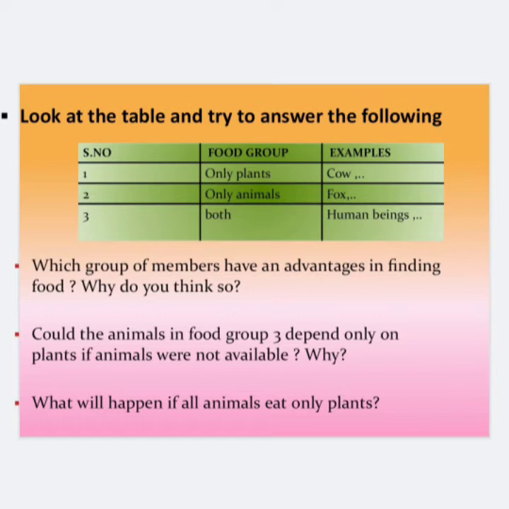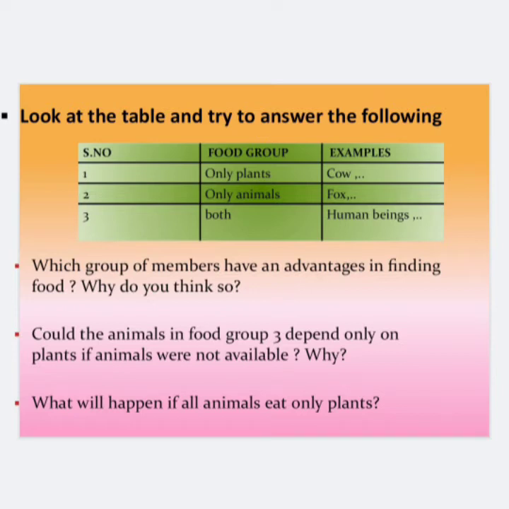The next question is, could the animals in the food group 3 depend only on plants if animals were not available, why? Yeah, the animals from the group 3 will depend only on plants if animals were not available, as they are habitual to both plants and animals. If any one of that is missing, they can survive.